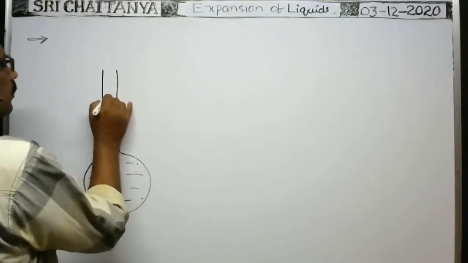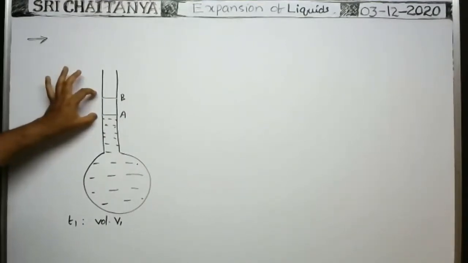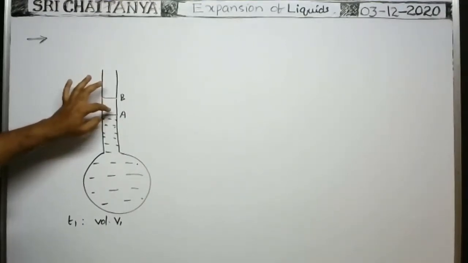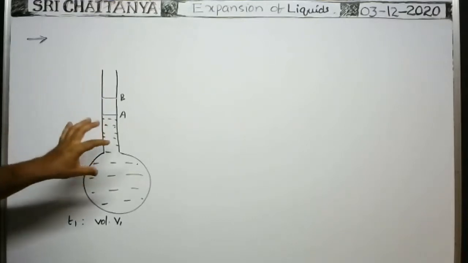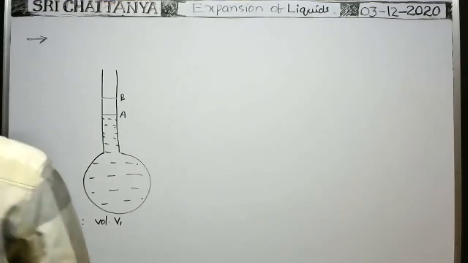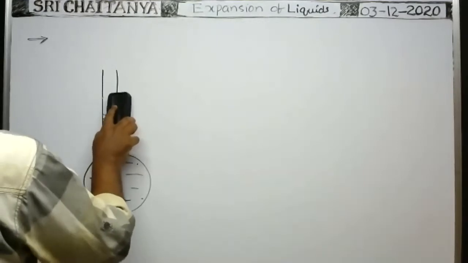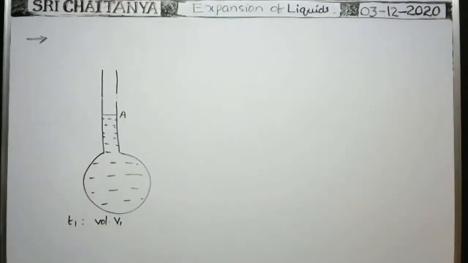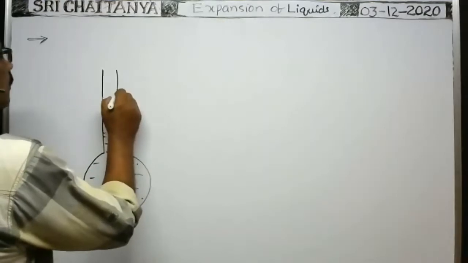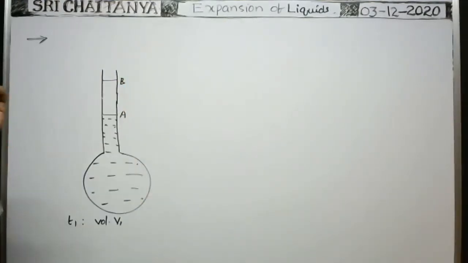Suppose the liquid level rises up to this point B. So from A to B, whatever the volume of this liquid column, that is the increase in volume of the liquid upon heating, if there is no expansion of the vessel. Suppose the liquid level rises up to this one. So A to B is the expansion of the liquid alone.